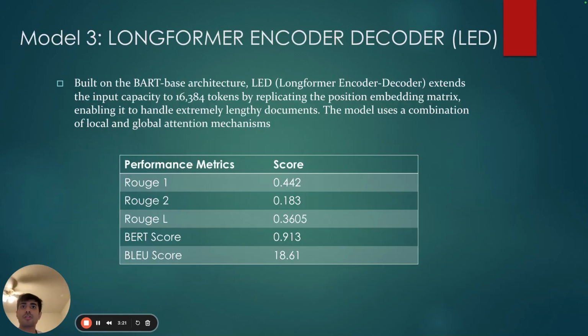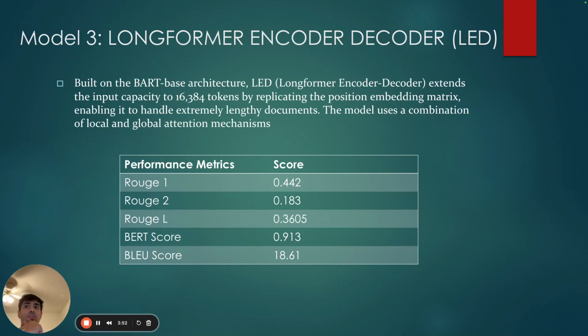Next is the final model that we have actually used. It is a Longformer encoder-decoder model. It is a BART-based architecture, but it extends the input capacity to 16,384 tokens, which enables it to handle lengthy documents really effectively. And dialogues being something that have really large length, this is where a Longformer encoder-decoder would really shine.